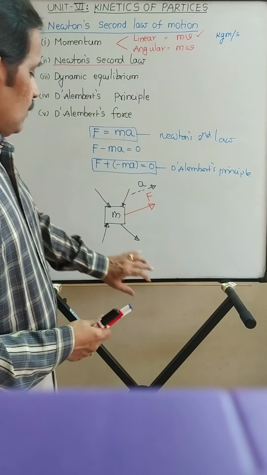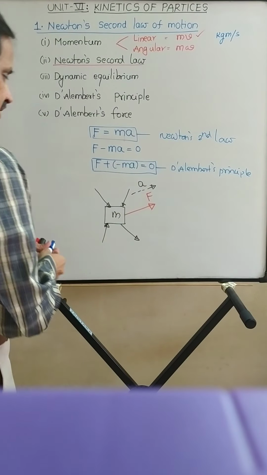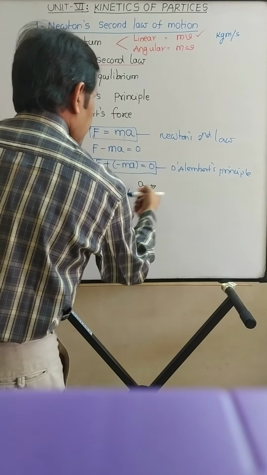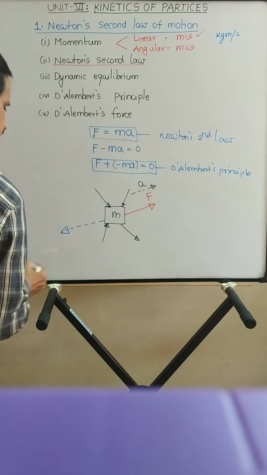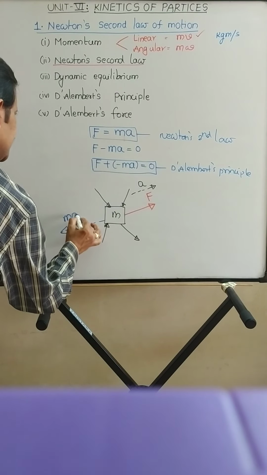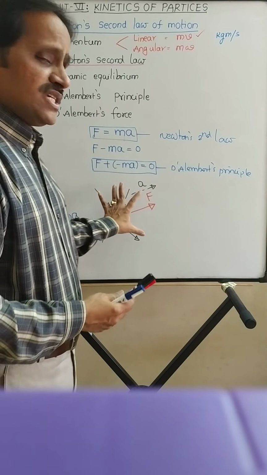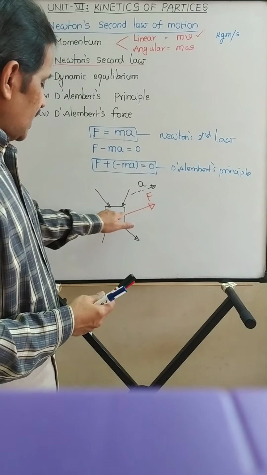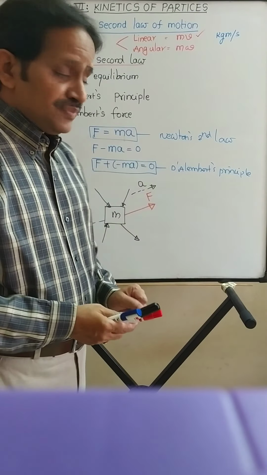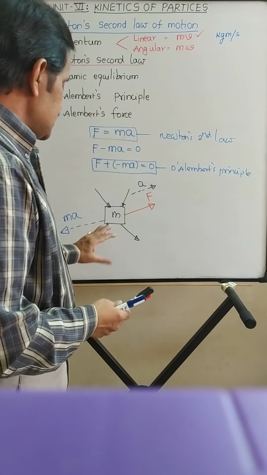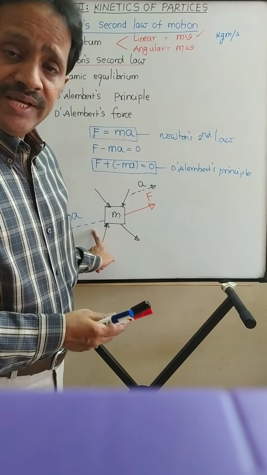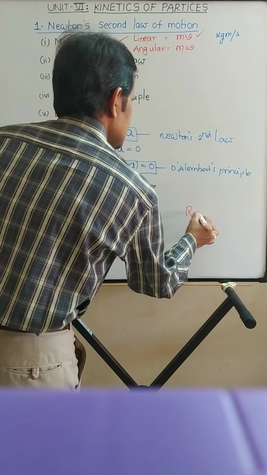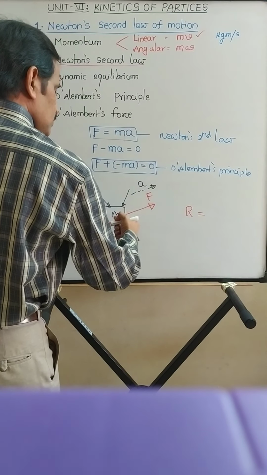body. Now, for this system, I am applying an imaginary force in the direction opposite to the direction of acceleration, whose magnitude is m into a. So, for the given system, I am applying an additional force, an imaginary force, in the opposite direction of acceleration. Now, what is the resultant of this system after applying this m into a in the opposite direction of acceleration? So the resultant force of this system is equal to, say this is F, which is acting towards right.